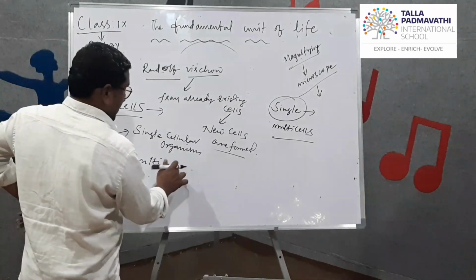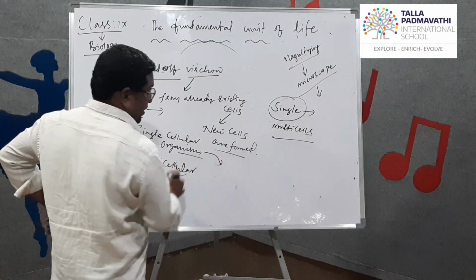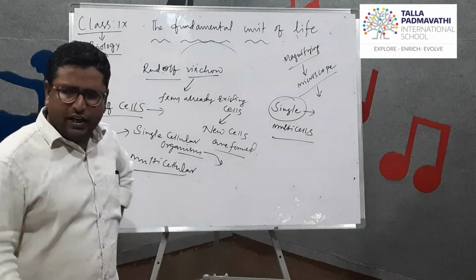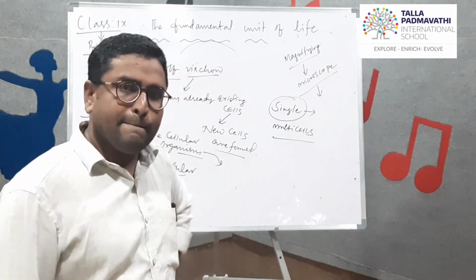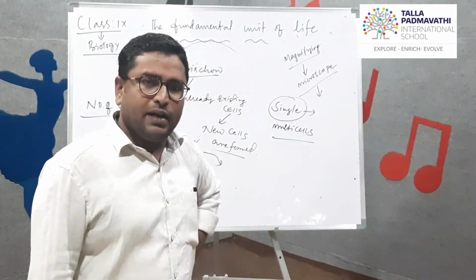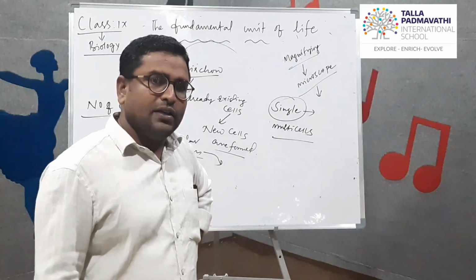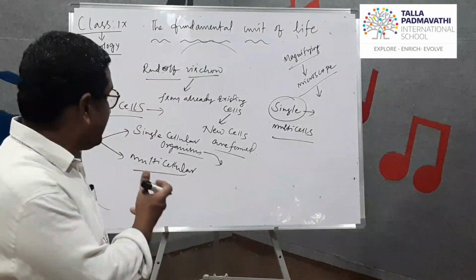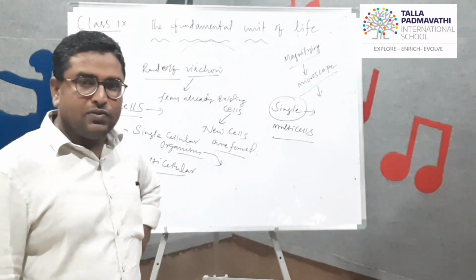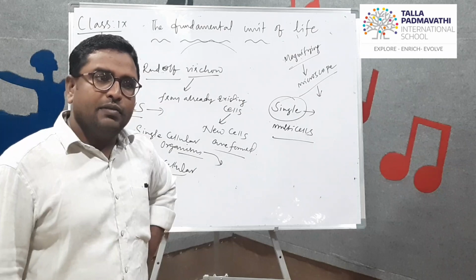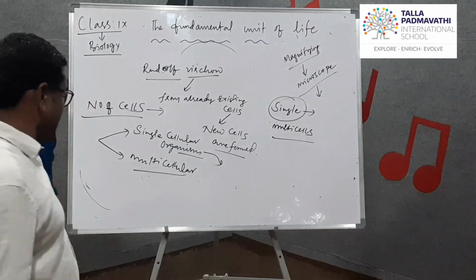You are very familiar with these concepts. Single cellular organisms, such as amoeba, paramecium and chlamydomonas, are the best examples where the body is made up of a single cell. Multicellular organisms have bodies made up of many cells. You have to remember that.